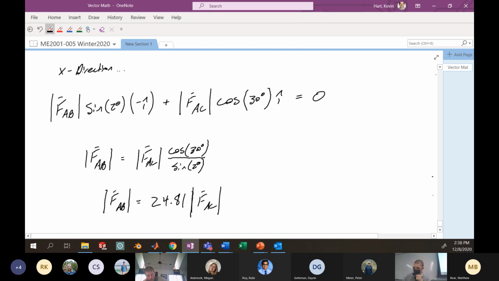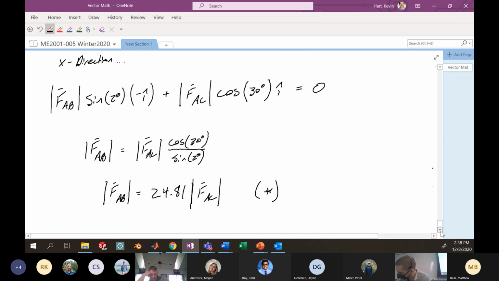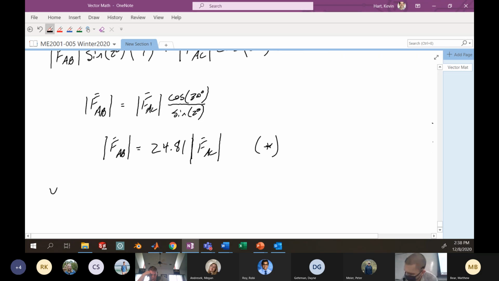All right. So the force in the rope AB is about 25 times the force in the rope AC. That makes sense by the picture when you go back up and look at it. All right, so that's my x direction. Let's call this equation star. Now let's do our y direction.